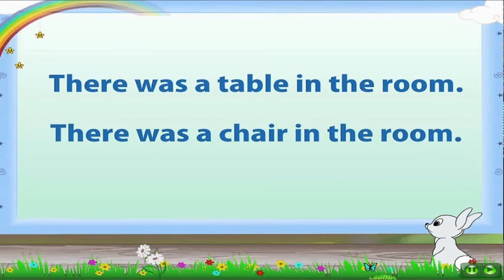Now, there was a table in a room. These are two sentences, and there was a chair in a room, right? So what we will do, children, I want you to answer it. What you will say is, there was a table and a chair in the room, right? This is the proper sentence. Just like this, many conjunctions are used to join two sentences. In many conjunctions, even the comma is used. Along with the subordinating conjunctions, comma is also used.